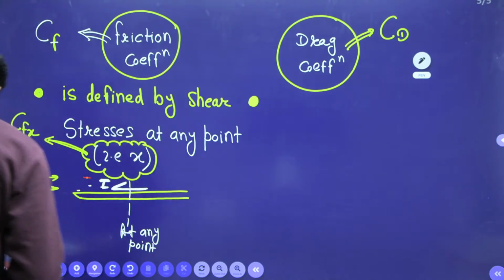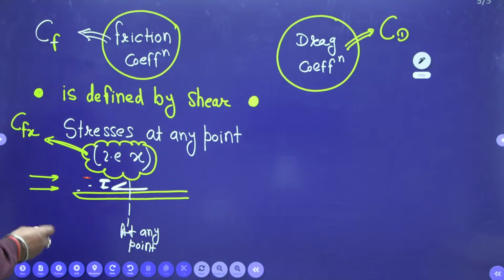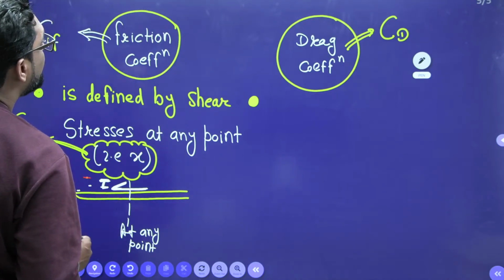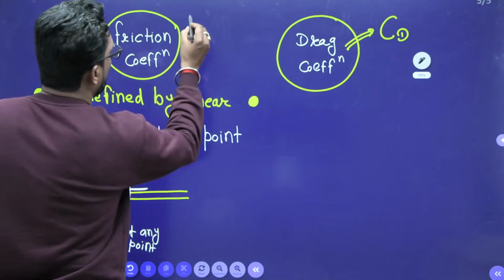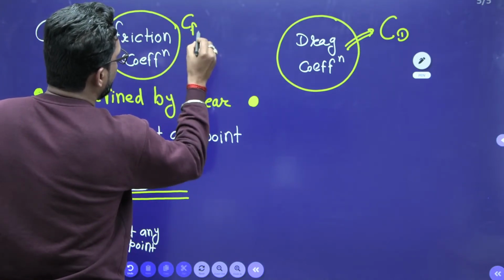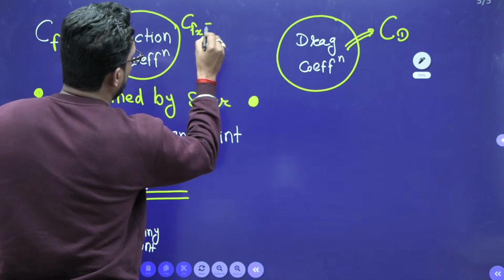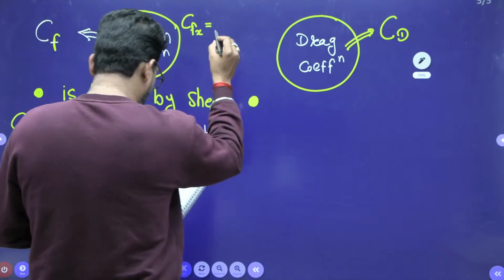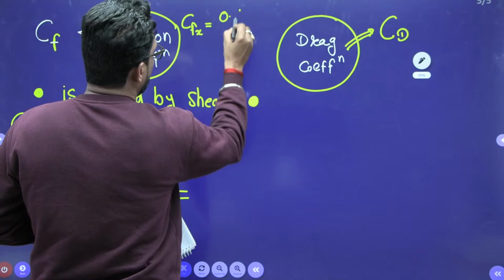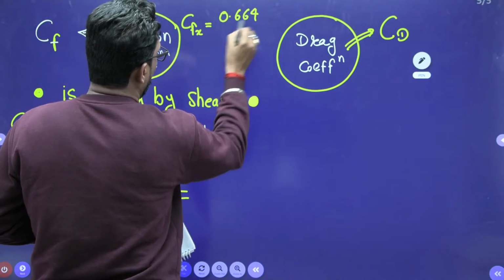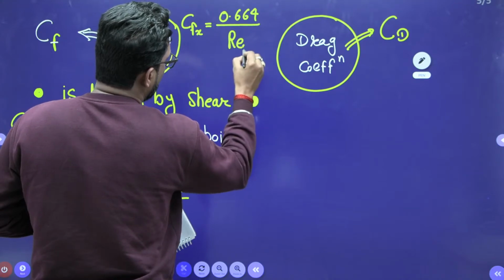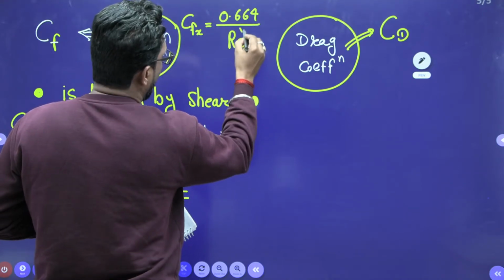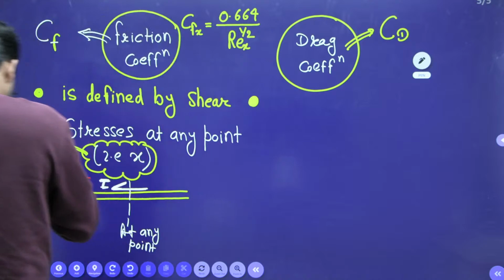Now at any point we have to find CFX. How to find CFX? CFX is equal to, we have found from the Blasius equation, 0.664 divided by the local Reynolds number Rex to the power 1/2, or root under Rex. Right?